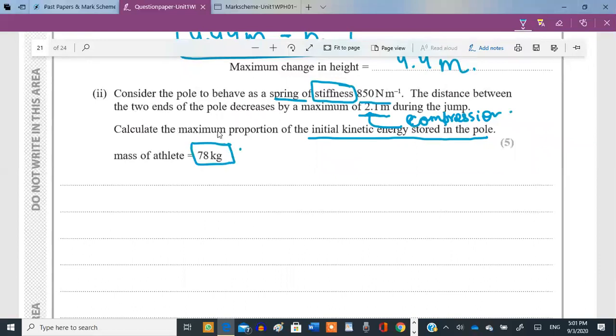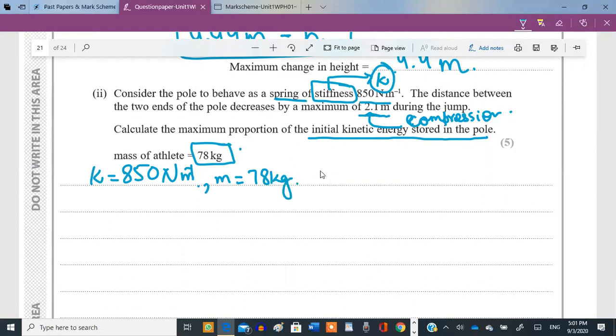All they want us to do is just assume that there is a spring instead of a pole with a stiffness of this much. Stiffness is another name for the spring constant k. Okay, the spring constant k given to you is 850 newtons per meter. The mass of the person is given to you as 78 kg.